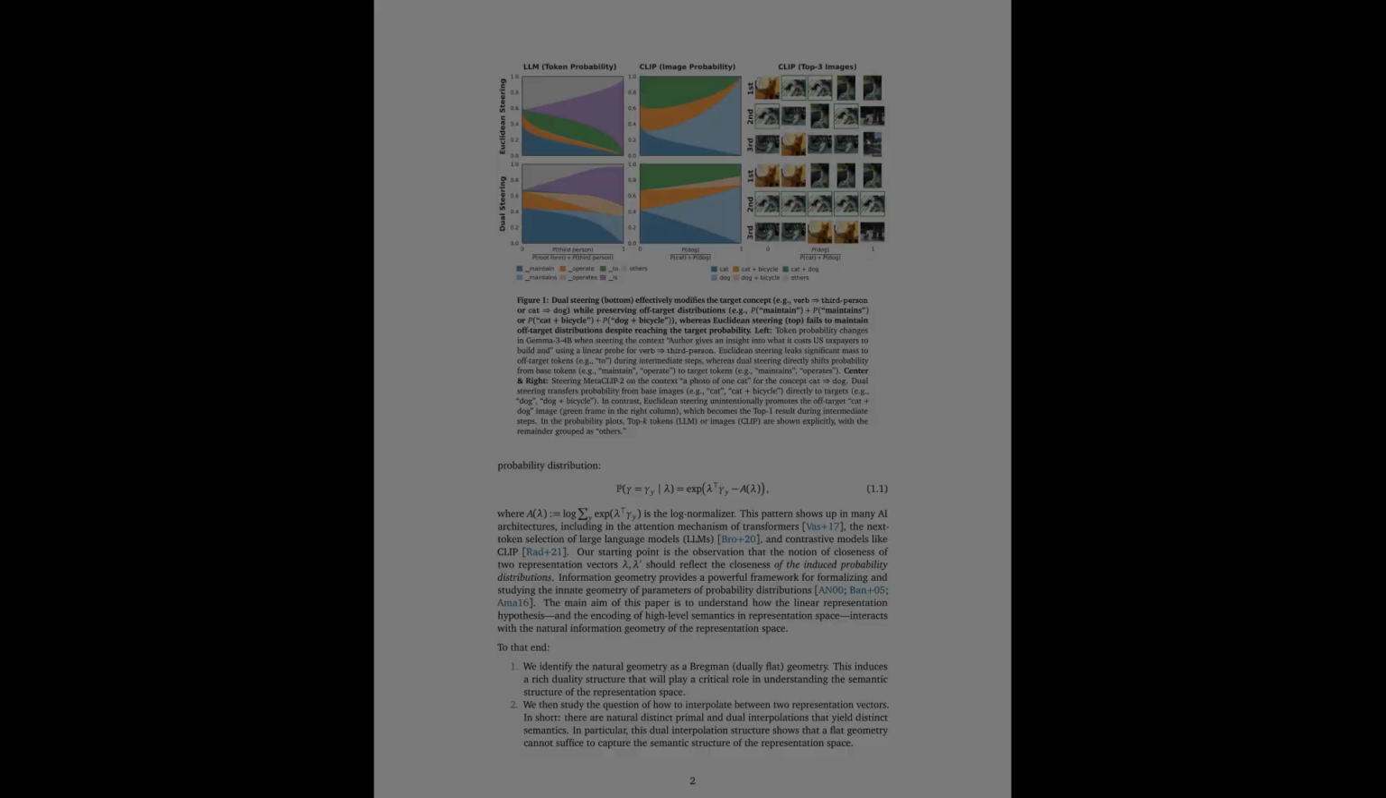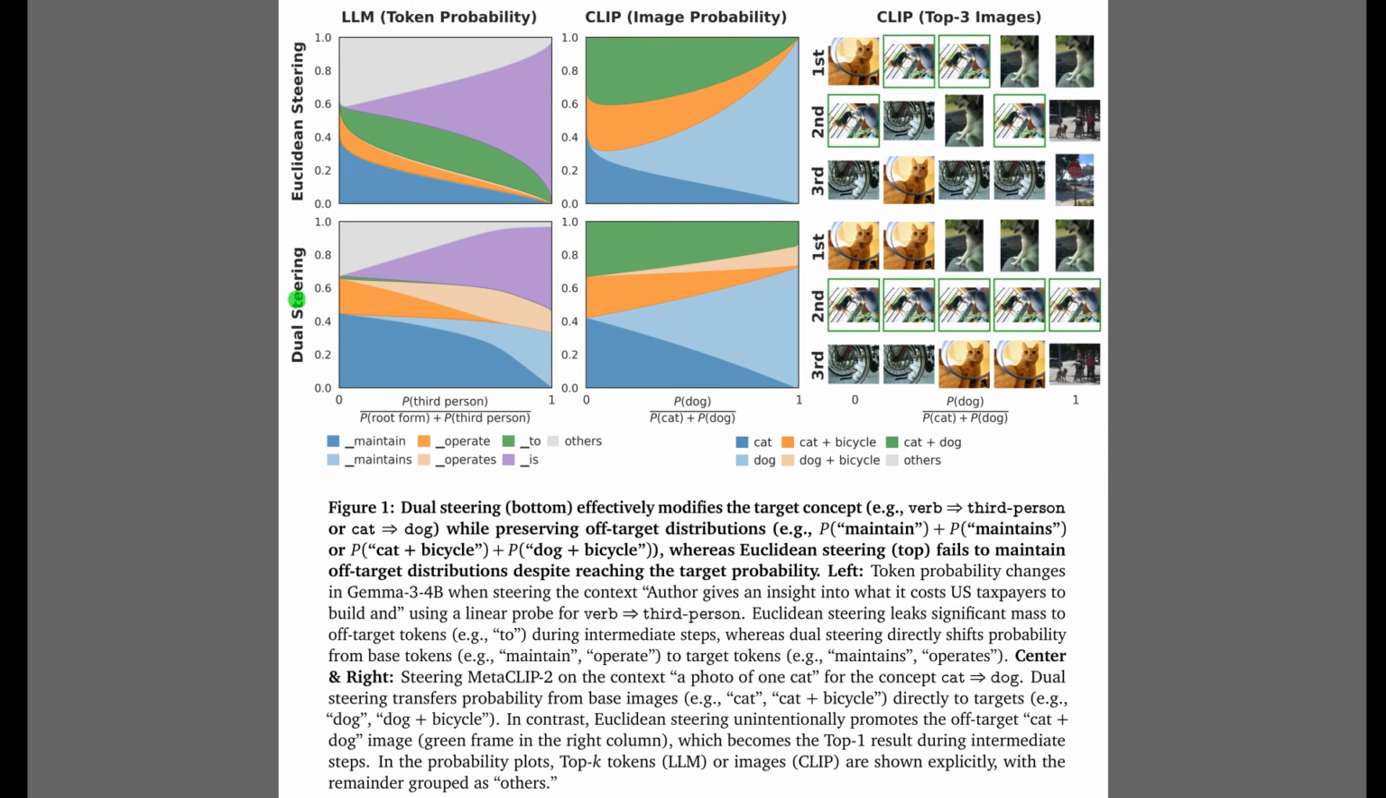systems. So Figure 1 illustrates the core problem. Standard steering methods often leak probability into unrelated concepts. In the top row, which depicts Euclidean steering, notice the large green regions expanding. For the large language model on the left, simply steering a verb to third person accidentally boosts the word to, while for CLIP in the center, steering cat to dog wrongly amplifies a hybrid cat plus dog image. Contrast that with the bottom row, which demonstrates dual steering. Here, the transitions are clean. Probability shifts directly from maintain to maintains or cat to dog without distorting the rest of the distribution.